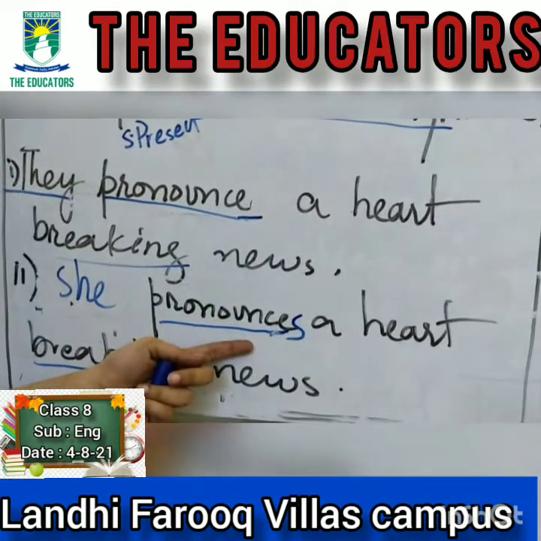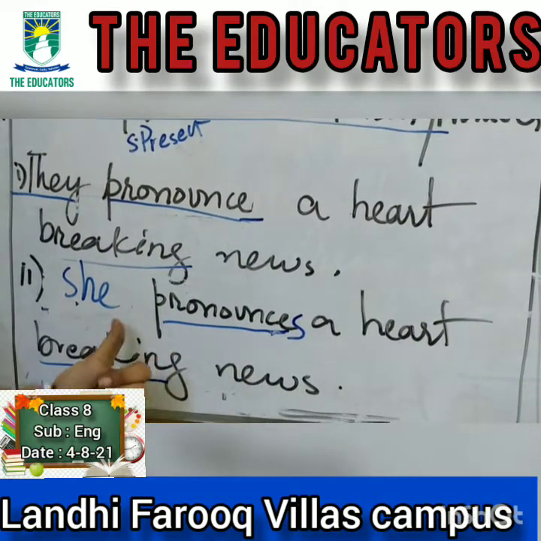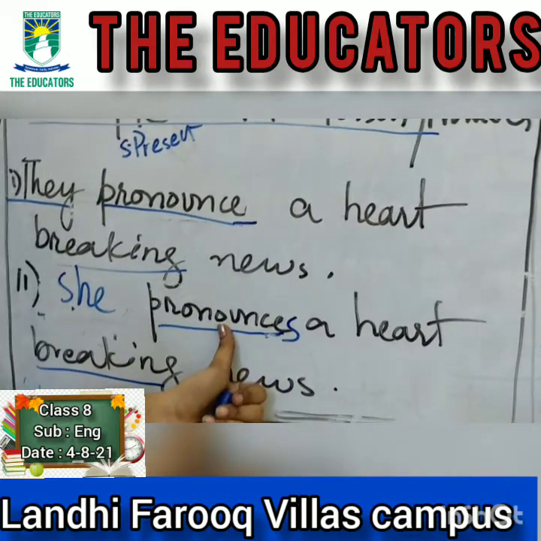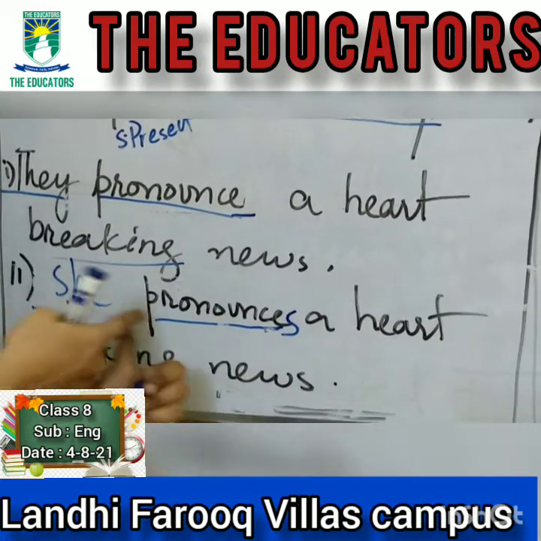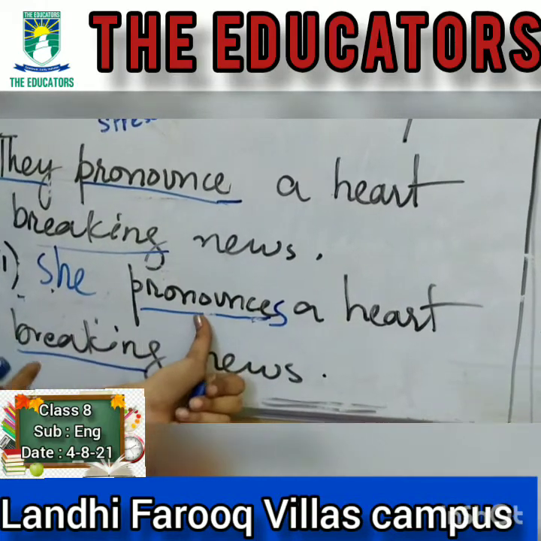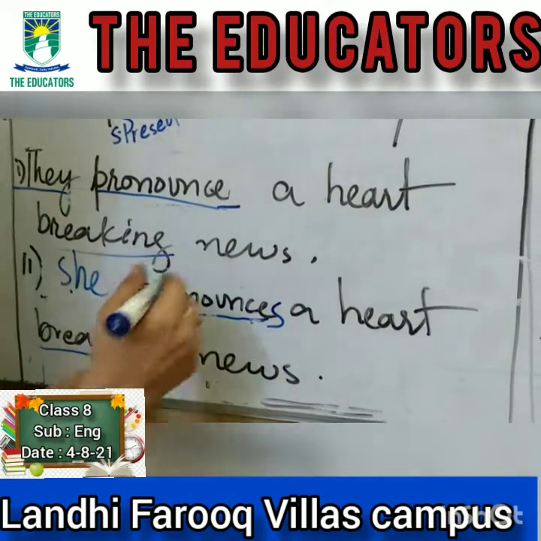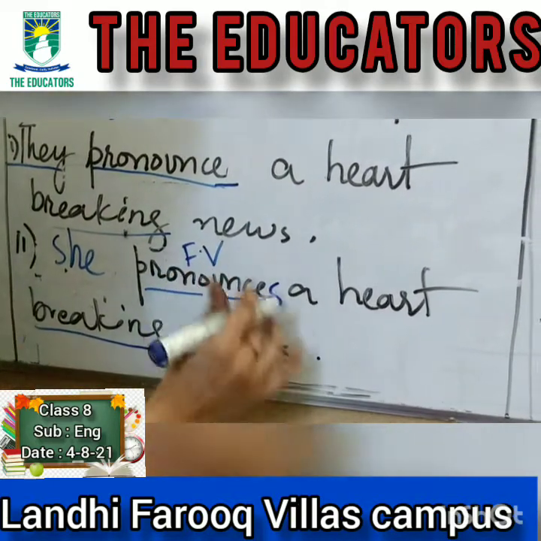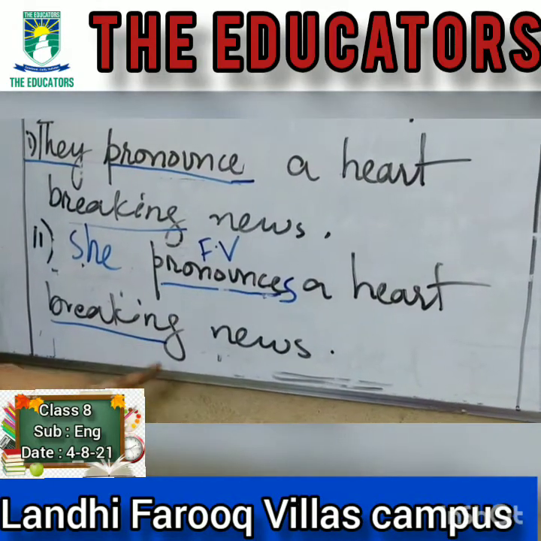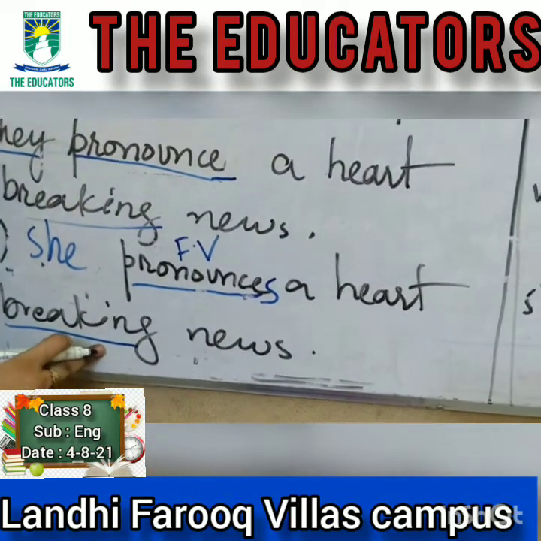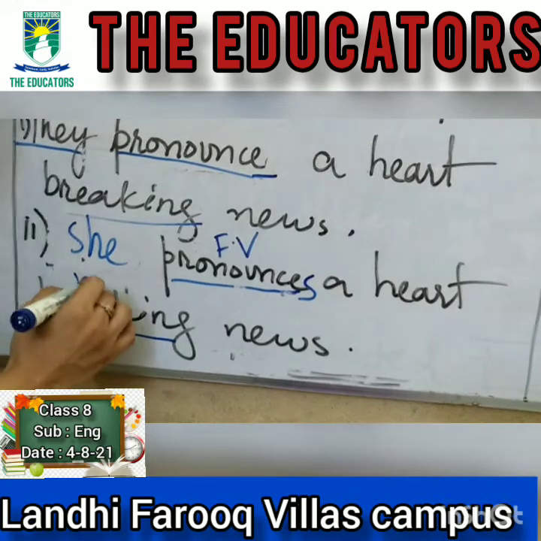Once the S is added here, we can say that this is the very first thing that the rule of number implies here. The second thing is that the tense can now be identified. So the tense here is simple present tense and the verb here would be the finite verb, whereas the other verb, which is coming in succession of a noun, would be a non-finite verb, that is breaking.